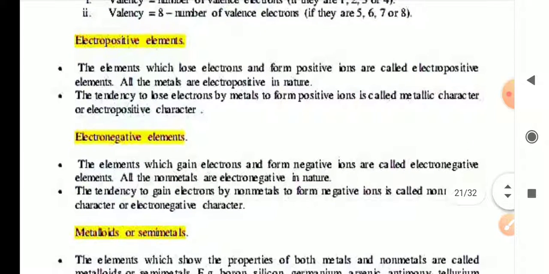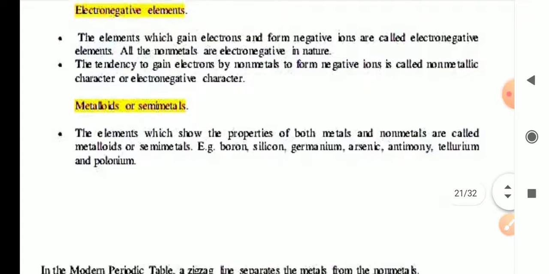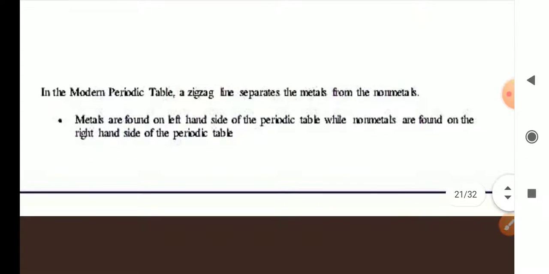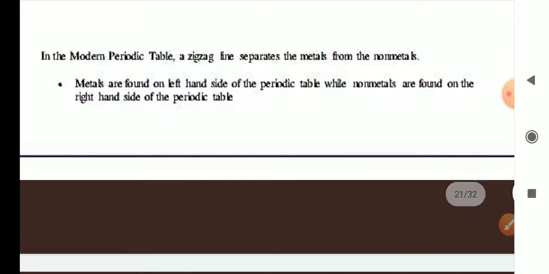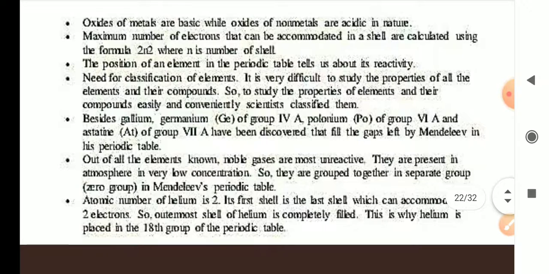The elements which lose electrons and form positive ions are called electropositive elements. All the elements which gain electrons and become negative ions are called electronegative elements. Metal ions have both properties. Metals are found on the left side of the periodic table, non-metals on the right side. Oxides of metals are basic oxides; non-metal oxides are acidic in nature.